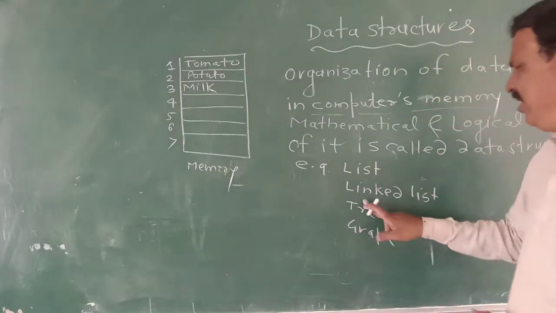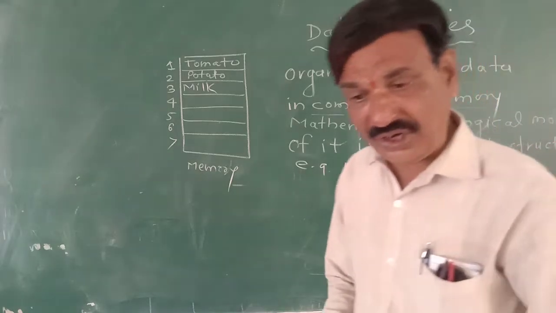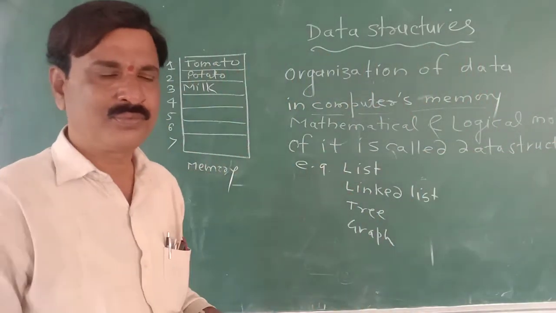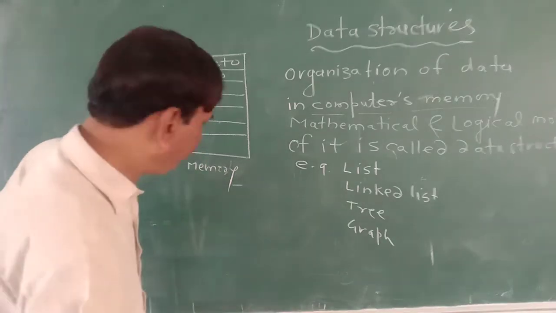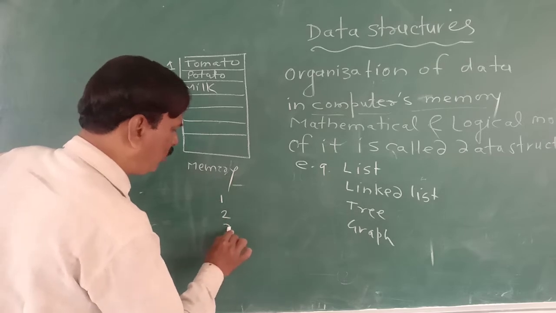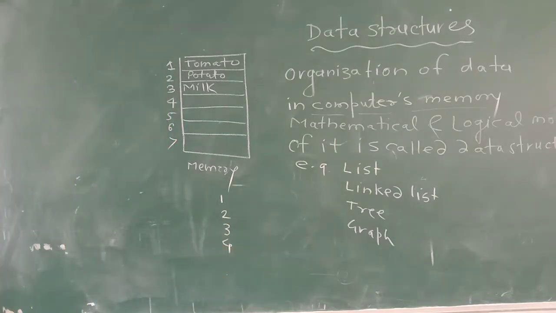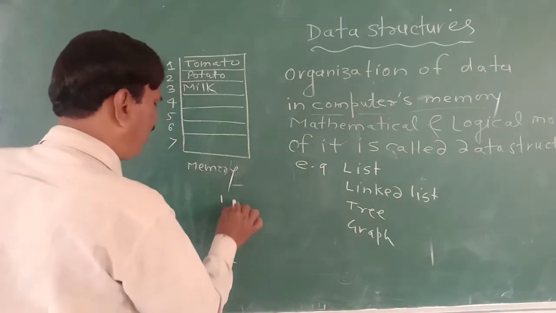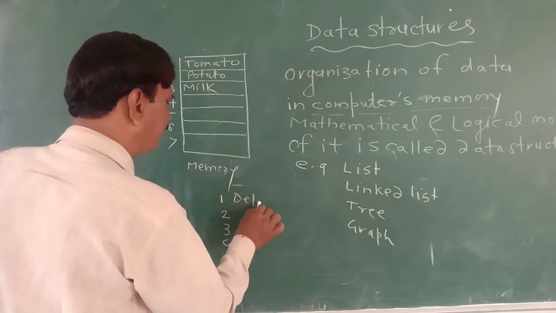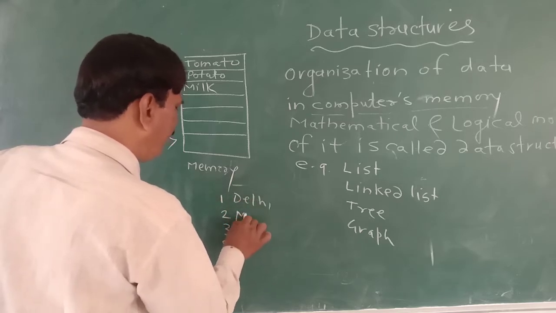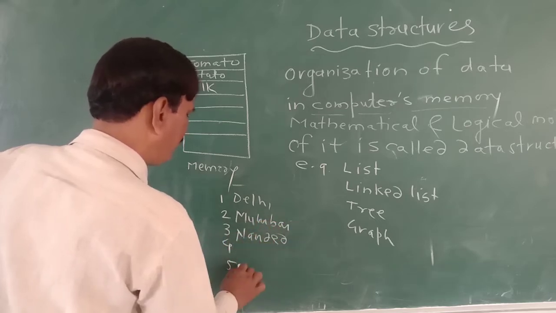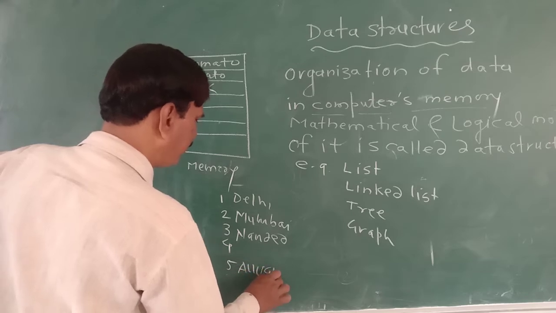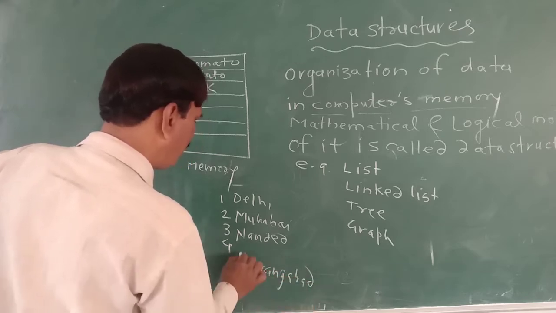Now, what is linked list? Linked list is also collection of elements, but the difference between list and linked list is there. What is the difference? 1, 2, 3, 4, 5. Now look at this. Say here is Delhi, here is Mumbai, here is Nanded, here is Aurangabad, here is Pune.